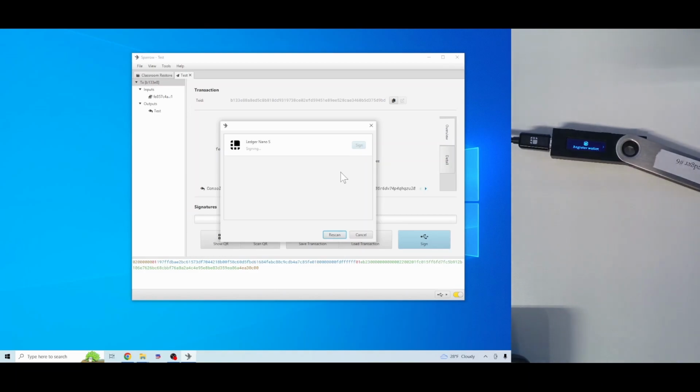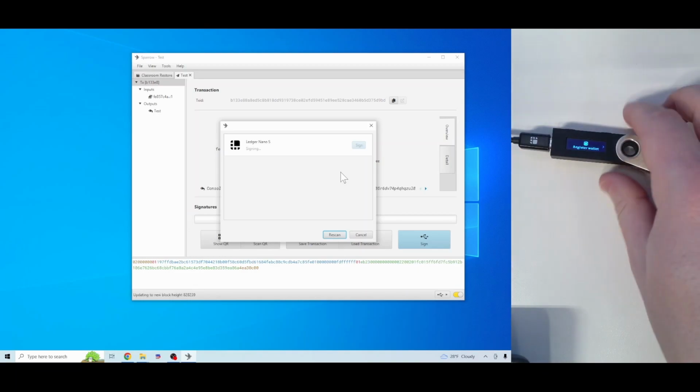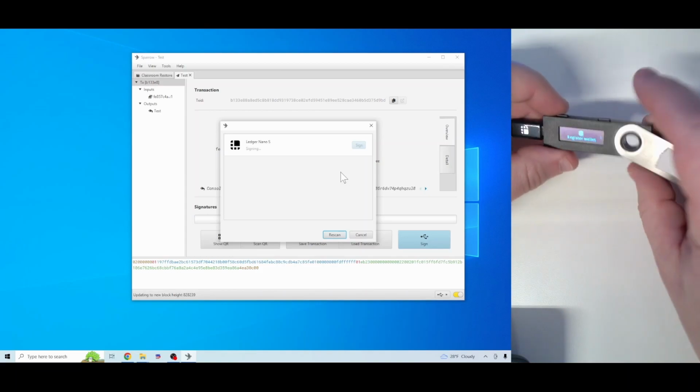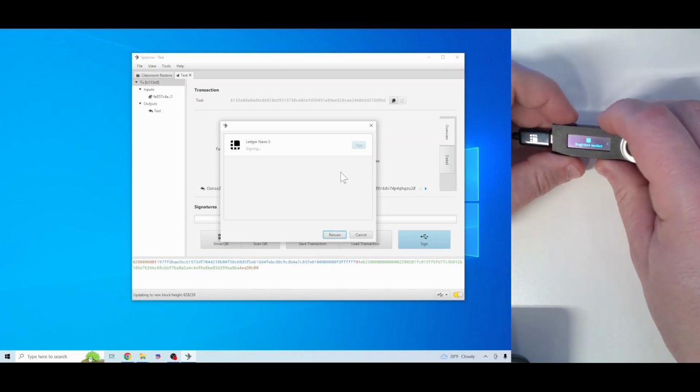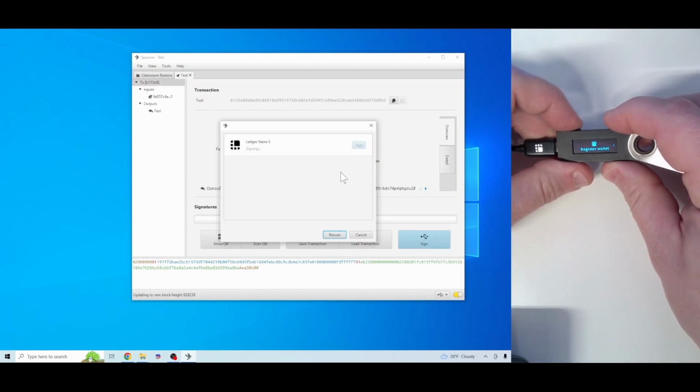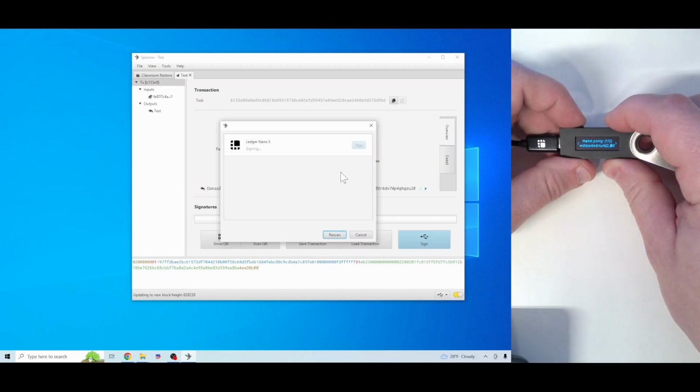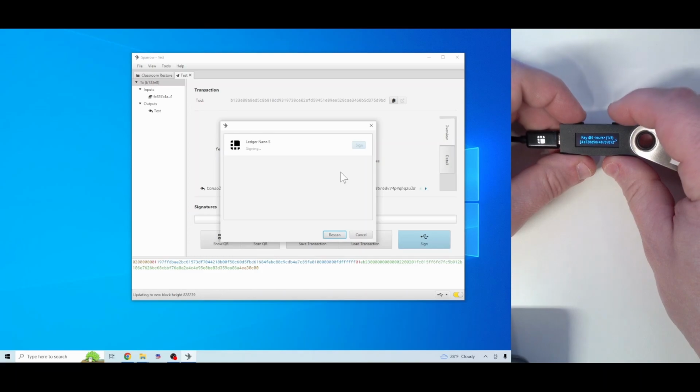Okay, since this is the first time this wallet has needed to sign a transaction from our Ledger Nano S, we need to register the wallet. So that's what shows on the screen here. And it's just going through the policy of the wallet. We'll click approve.